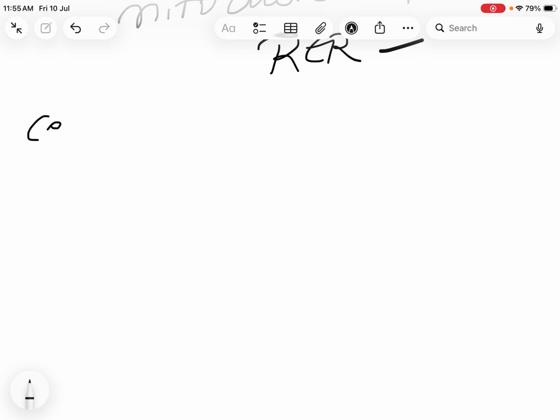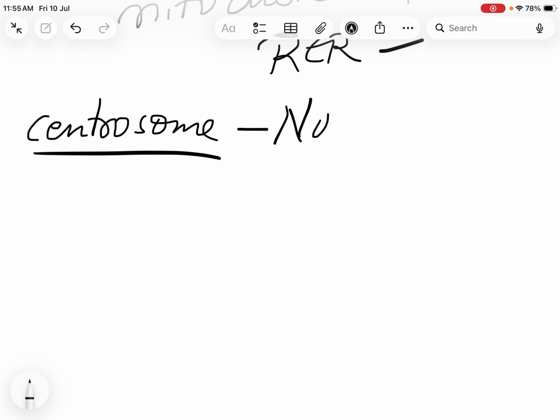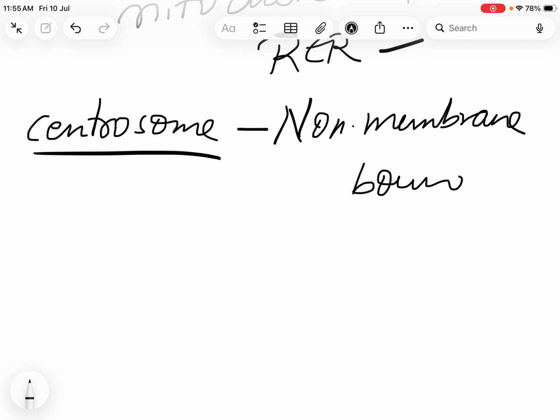Next you have the centrosome. As I said so far, it will be present only in animal cells, and it is also non-membrane bound, which helps in cell division.